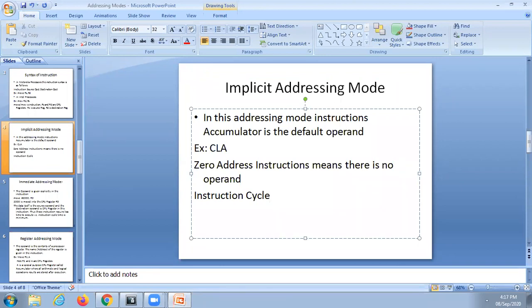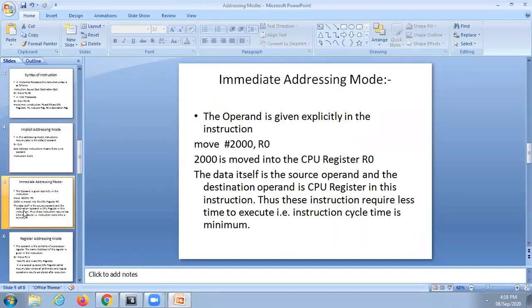Here, all the implicit addressing mode instructions will execute very fast. When compared to all the other categories of addressing modes, this is the first category where the execution time will be very less, so the instruction cycle time will also be less. Then you come to immediate addressing mode. After implicit addressing mode, this will be the next minimum. First one is implicit, the second one is immediate addressing mode.